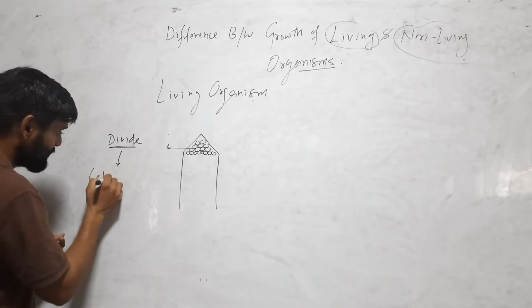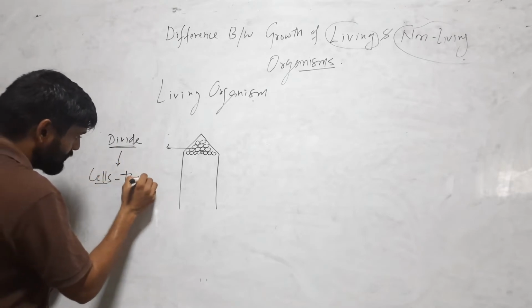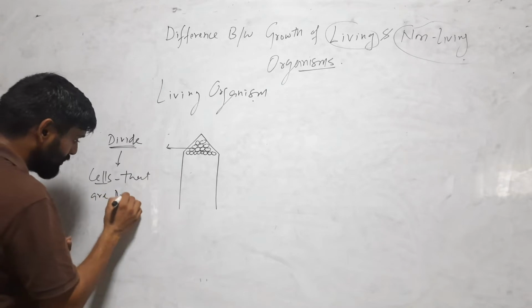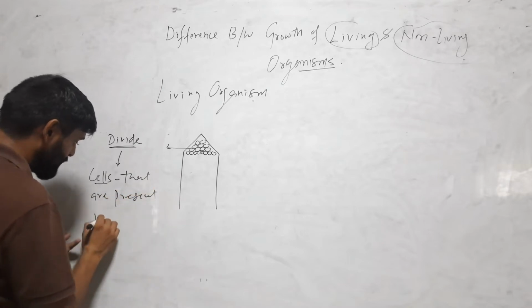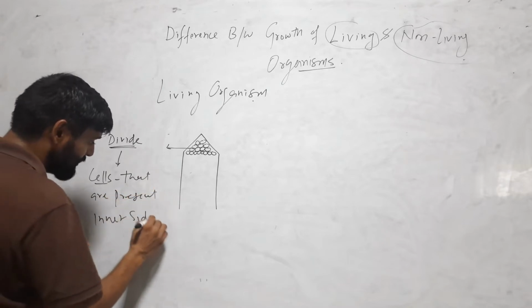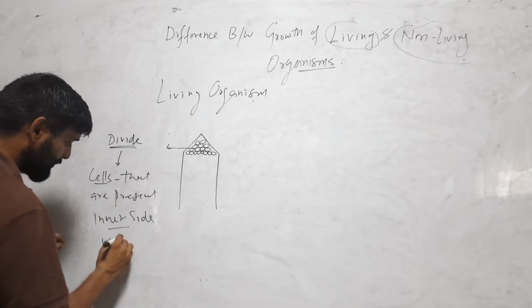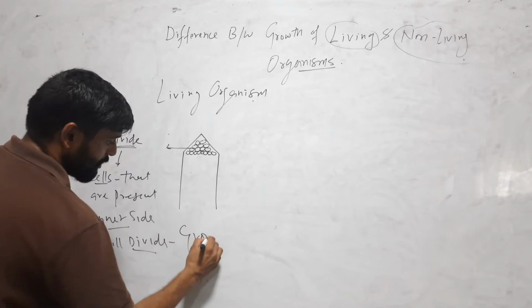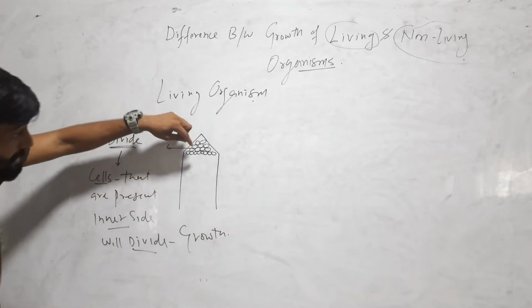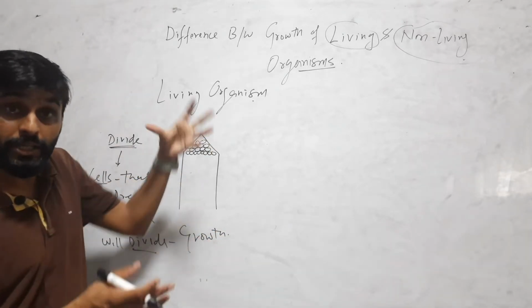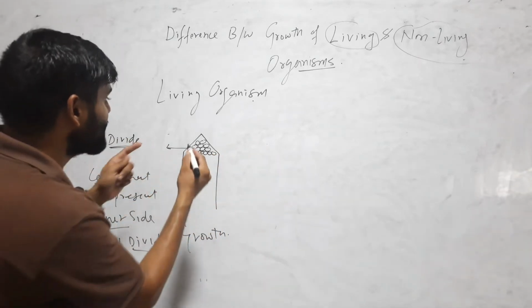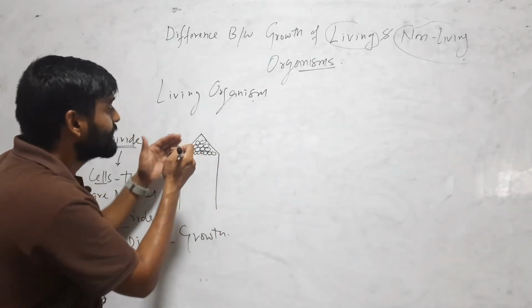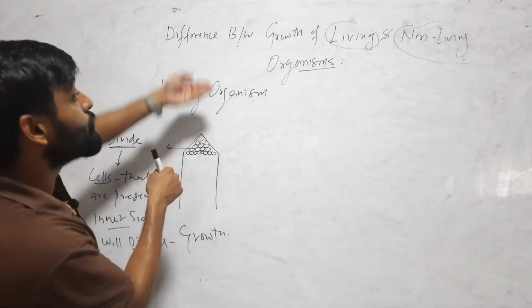So the cells that are present on the inner side will divide and cause growth. So here the cells that are present inner to the body of the organism will divide, and when these cells divide, this shoot will elongate.